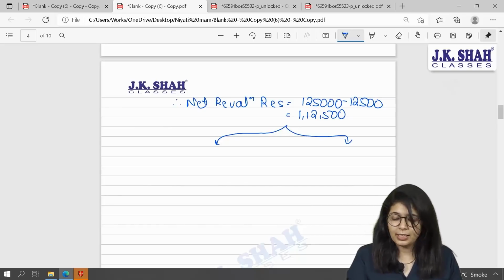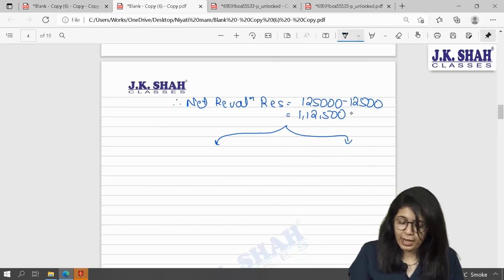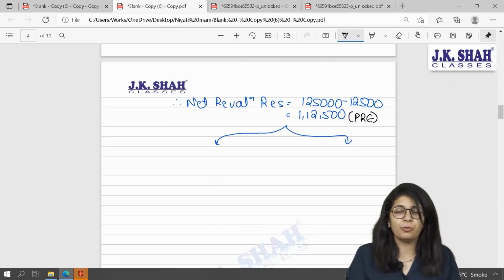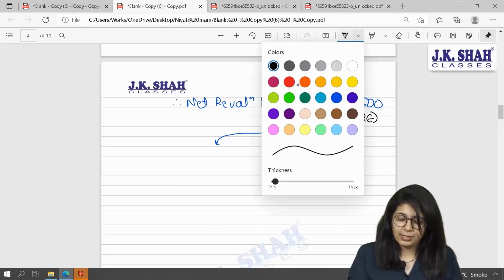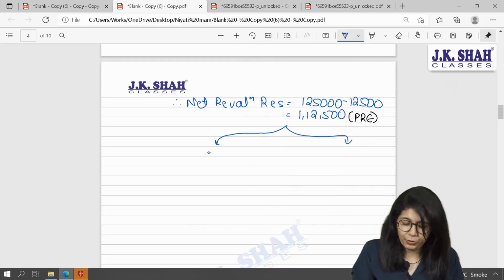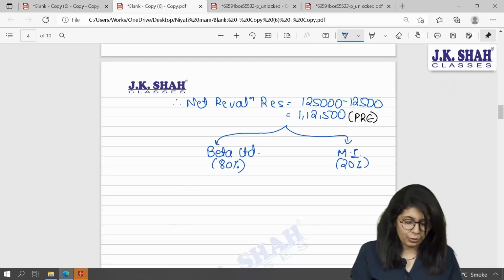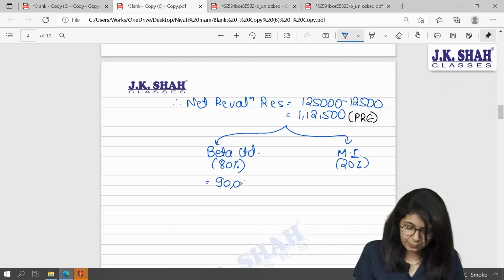Now, since it is a reserve, I will have to bifurcate it between pre and post. And can I say this is completely pre? Why? Because it was done before the shares were acquired, like we discussed 2-3 minutes ago. Since it is completely pre, it is distributed between Beta Limited, your holding company, and minority interest, in which ratio? 80 is to 20. 1,12,500 into 80% will give me 90,000 and 20% will give you 22,500.